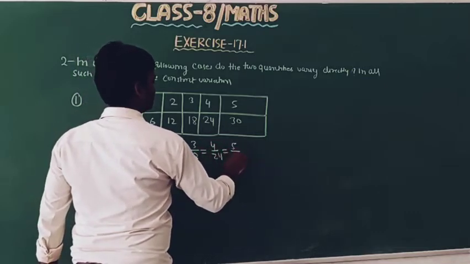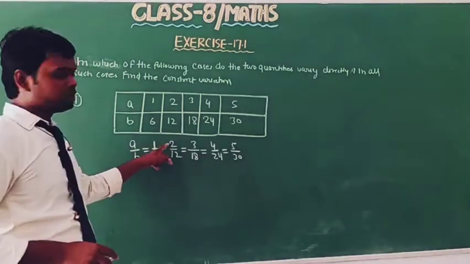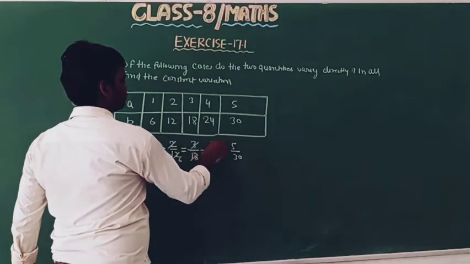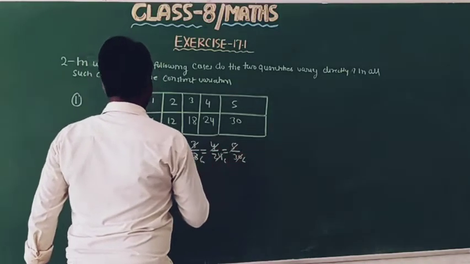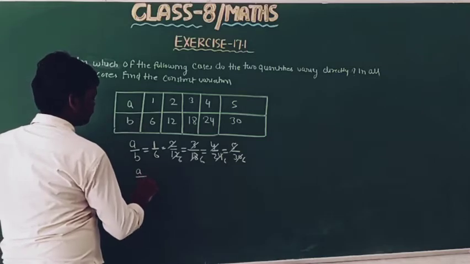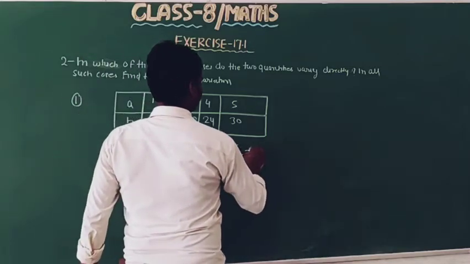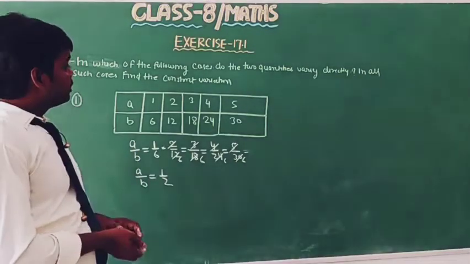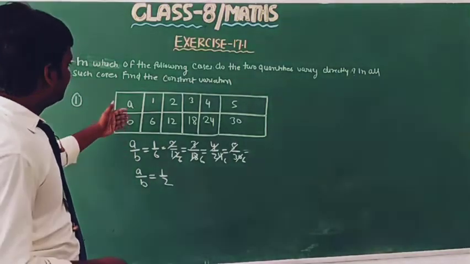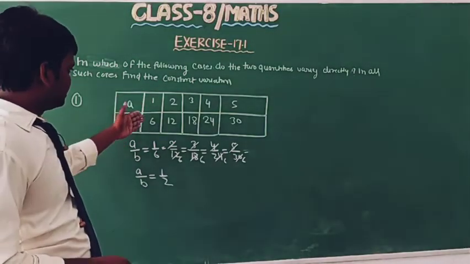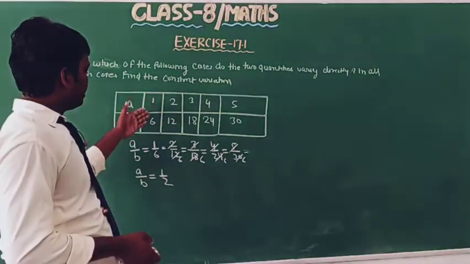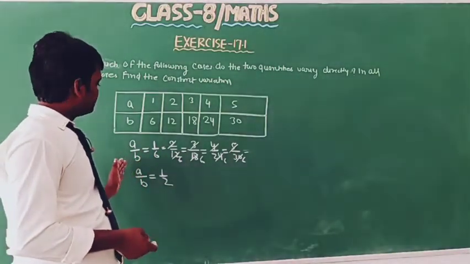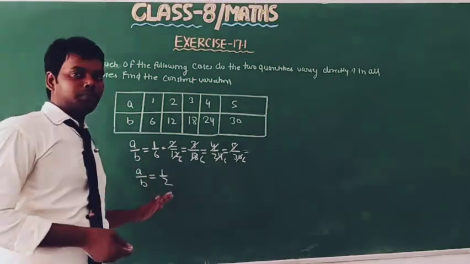5 upon 30. Now we reduce this: 2 upon 12, so this is 6, 6, 6, 6. Okay, so we will get A equal to 1 by 2. So this is a direct variation, because all ratios should be equal to a constant 1 by 6. Okay, so the value of A by B equal to 1 by 2.